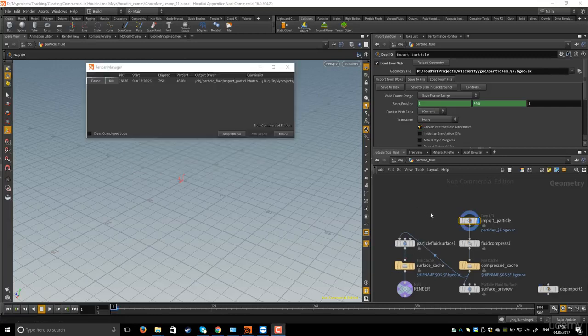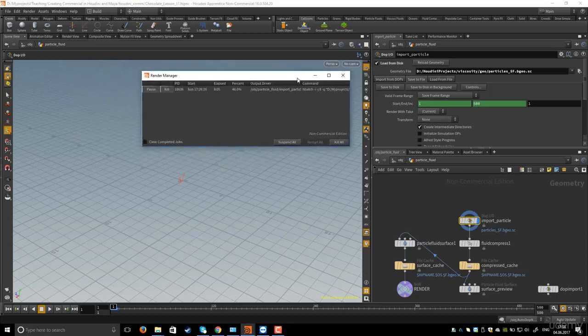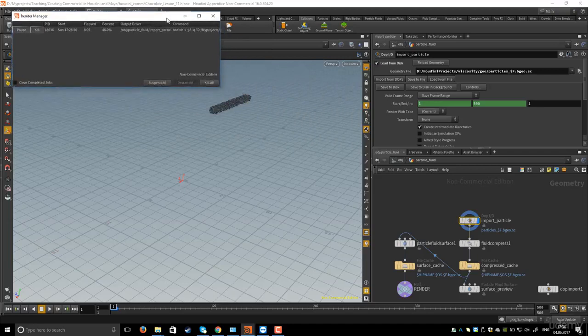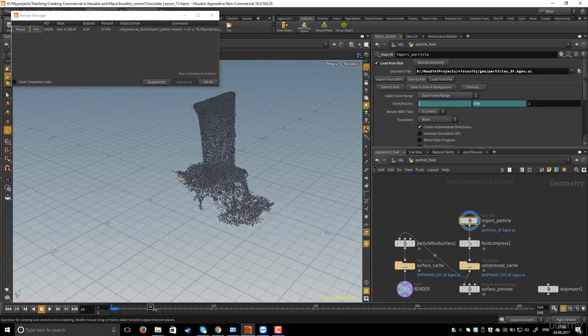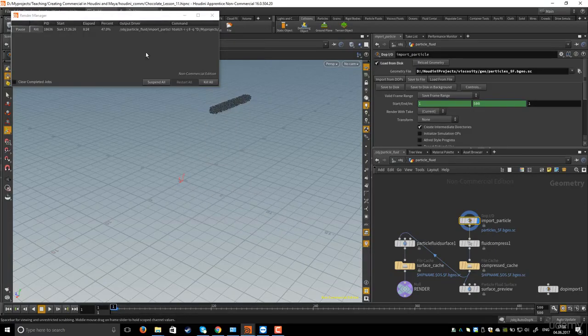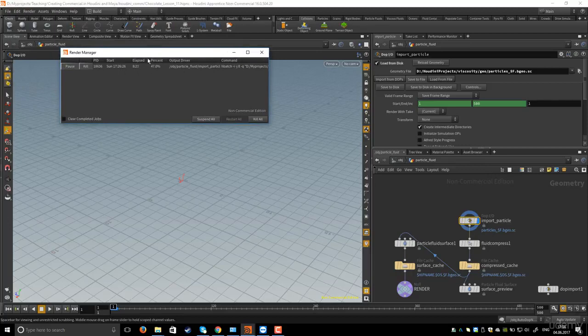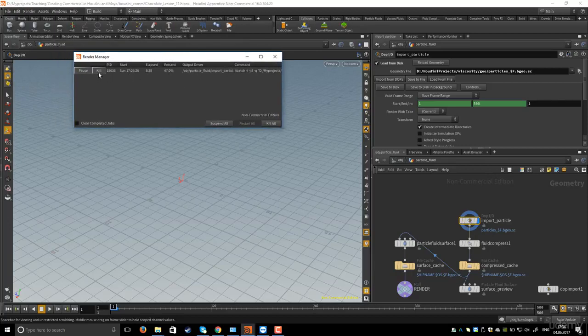Okay guys, let's see what we have now. I will select the import particles and load from disk. Even though the simulation is not finished, we can load and see what we have. As you see, we don't have a thick fluid, so we need to change some attributes. I will select the simulation here and kill it, and clear. Now we don't have the simulation running in the background, so I will close this window.